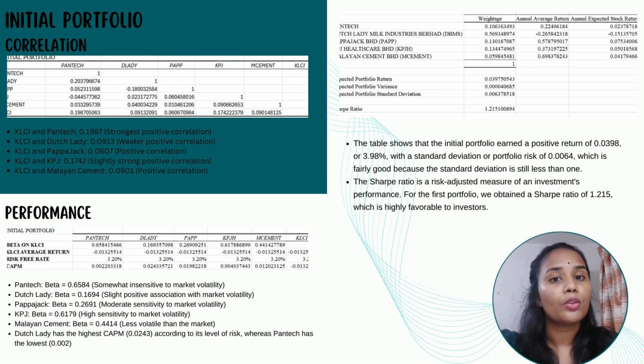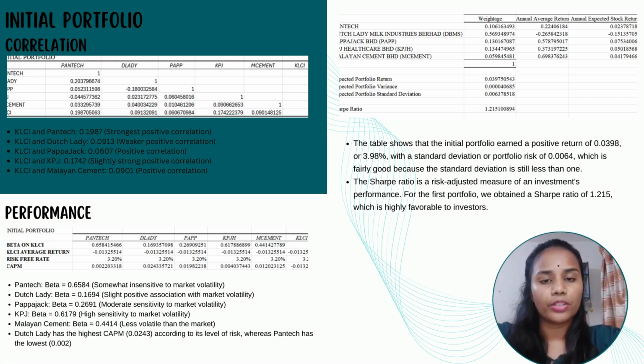Dutch Lady 0.0913 indicating a weaker positive correlation. However, Papa Jack is 0.0607, also indicating a positive correlation. KPJ Healthcare shows a 0.1742, where it shows a slightly stronger positive correlation compared to Papa Jack, but lower than Pentec. Malayan Cement at 0.0901, indicating a positive relationship as well. These correlations show that the stocks generally tend to follow the KLCI trends.